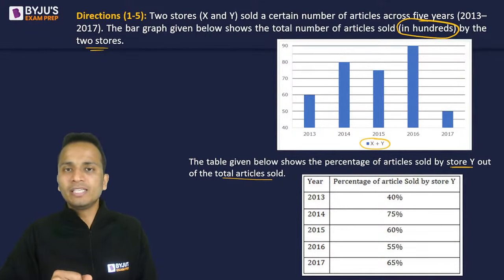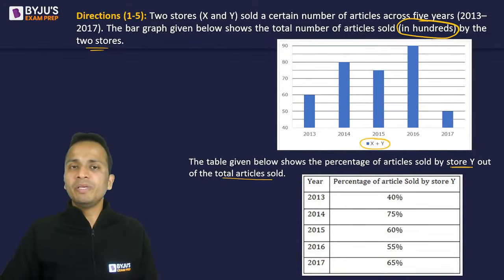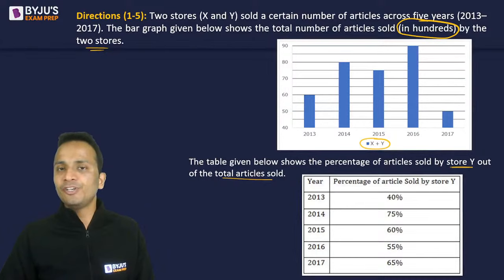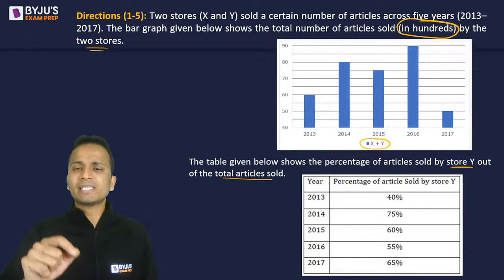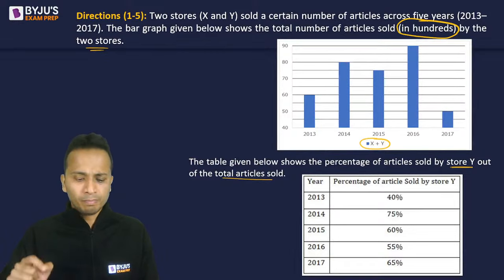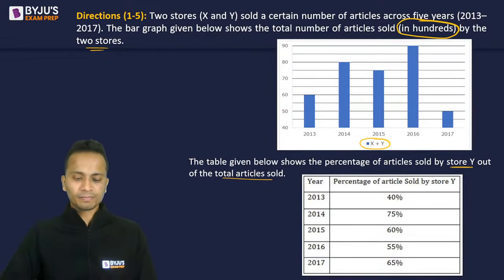Quickly tabulate this data. Okay, now 5 questions will be based on that, so it will always be advisable and beneficial to make the table. Okay, so make the table, and feed the values of X and Y in it. Post done in the chat box as soon as you are done making the table.